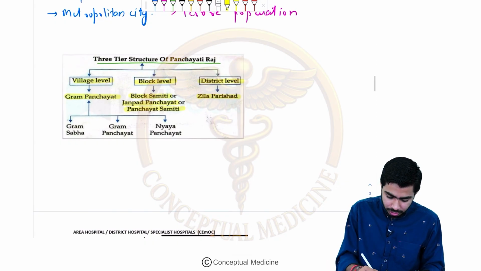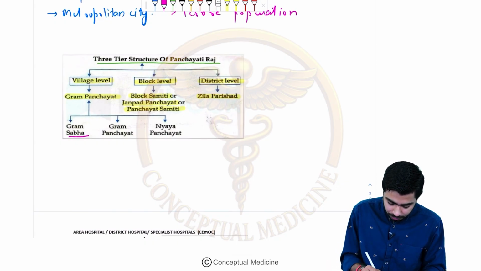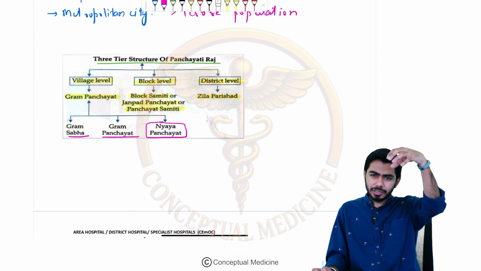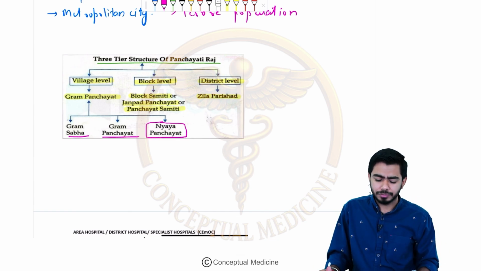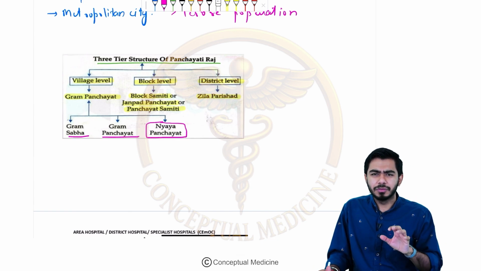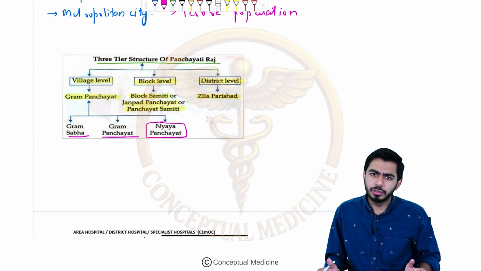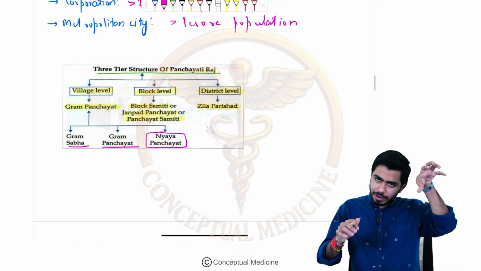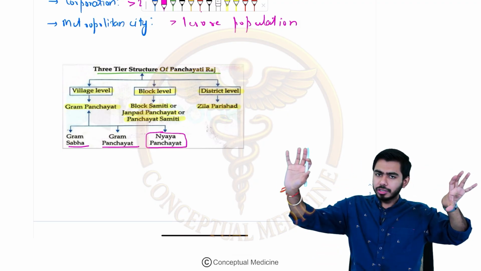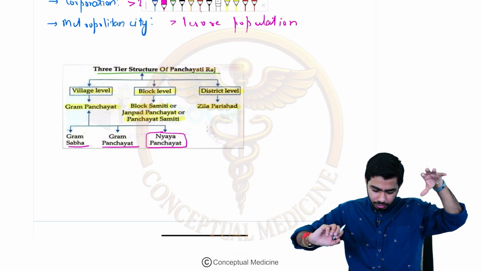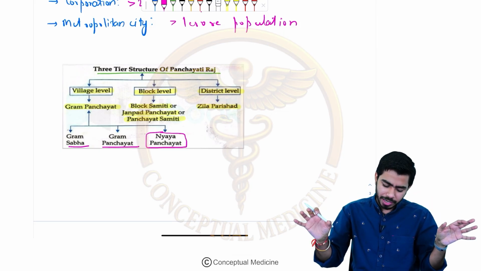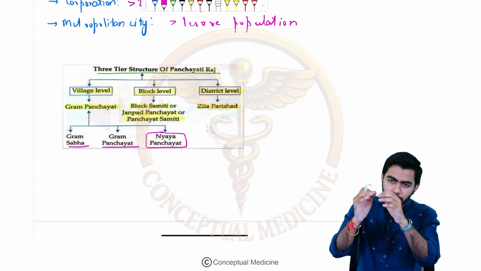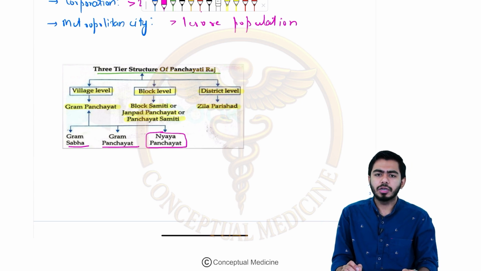Now, the Gram Panchayat again has 3 factors: one is the Gram Sabha, then there is a Gram Panchayat, and then there is a Nyaya Panchayat, right? So this is the tier structure of the Panchayati Raj system. I know some of you are not very comfortable with Hindi, but these names you need to read over there, so I can't do anything about that. So over here we have the village level, block level, and the district level. In the village level, we have the Gram Panchayat, and under the Gram Panchayat, we have other subcategories also. In the block level, we have the Janpad Panchayat, or the block Samiti. And under the district level, we have the Jila Parishad.